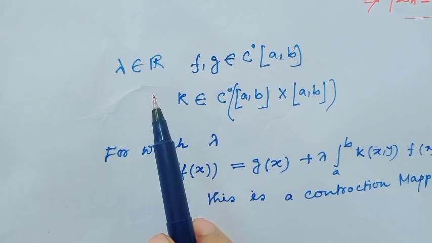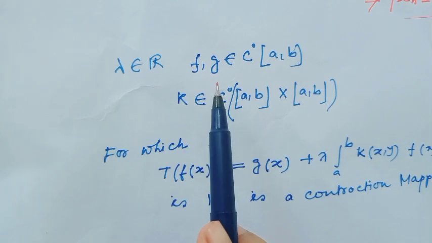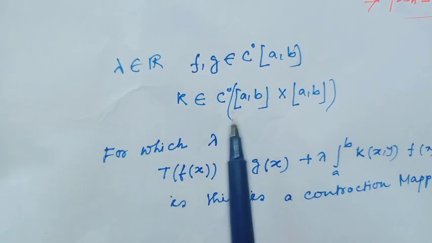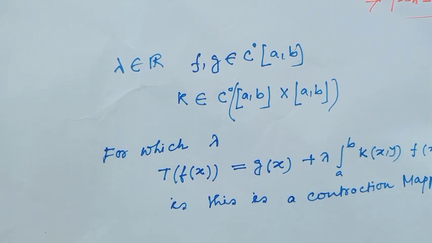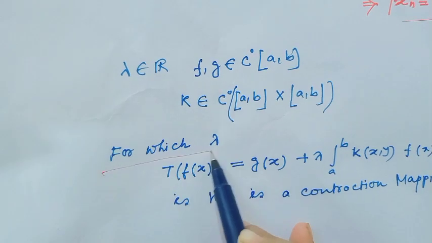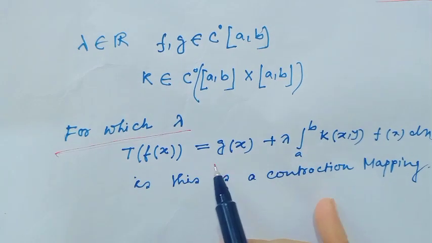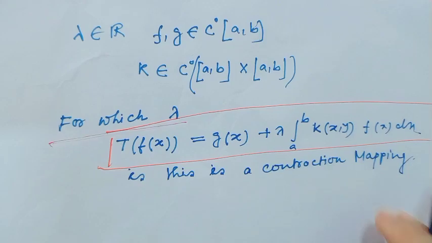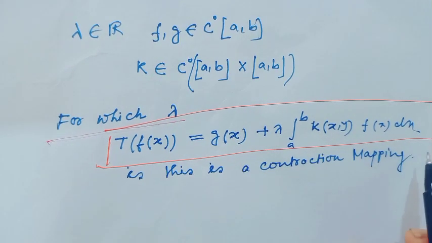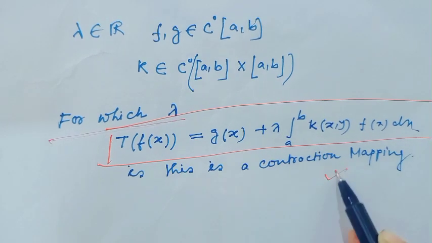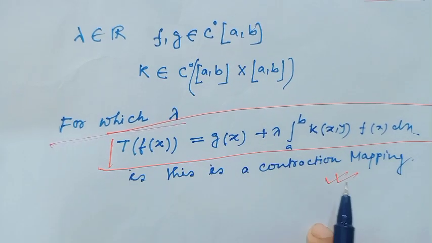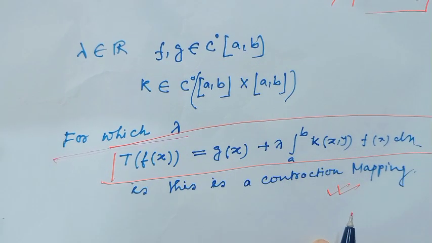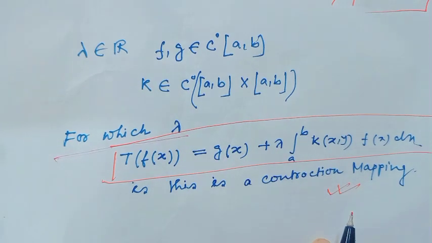Let's see the question. Lambda belongs to real numbers and two functions f, g belong to C0[a,b] and k belongs to C0 of [a,b] cross [a,b]. Then the question is, for which lambda the mapping T of f(x) equal to g(x) plus lambda integration a to b k(x,y) f(x) dx, is this mapping a contraction mapping? This is my question. For which lambda is this mapping a contraction mapping? This question is very important but very easy.